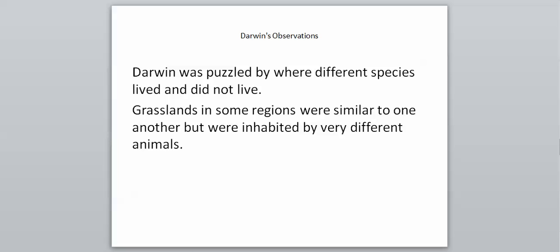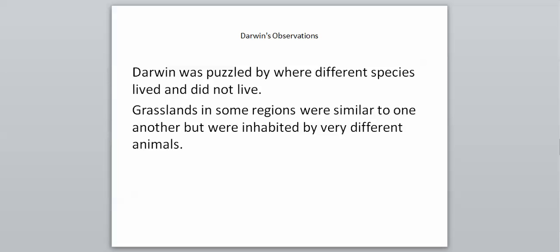However, he was puzzled by where different species lived and did not live, so he was wondering, again, why certain organisms maybe lived in trees when maybe they looked like they could live on ground better. And kind of one example of things that he saw was that the grasslands in some regions were very similar to one another, but they were inhabited by very different animals.